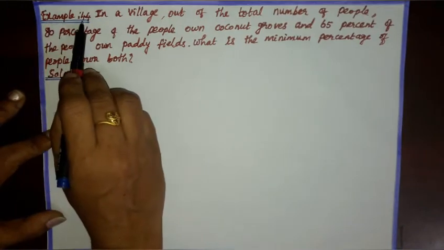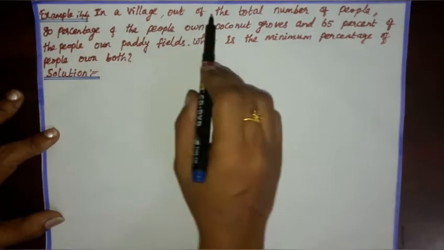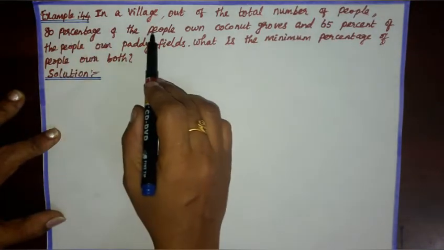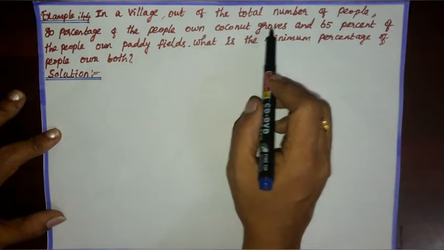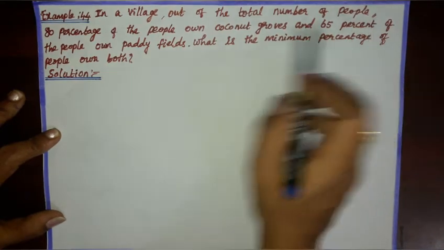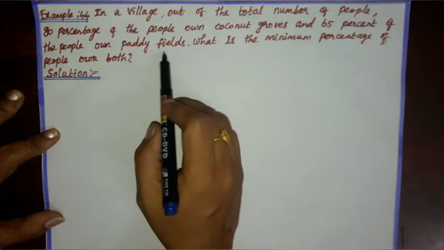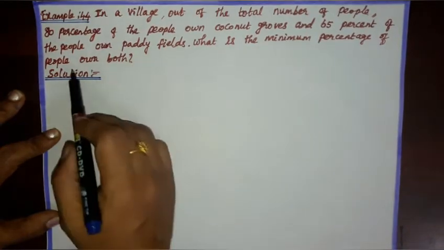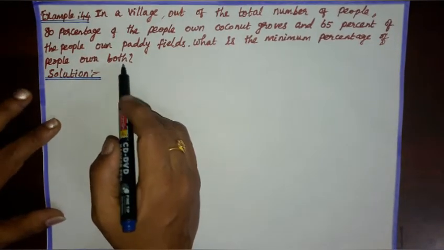Example 4.4. In a village, out of the total number of people, 80% of the people own coconut groves and 65% of the people own paddy fields. What is the minimum percentage of the people who own both?